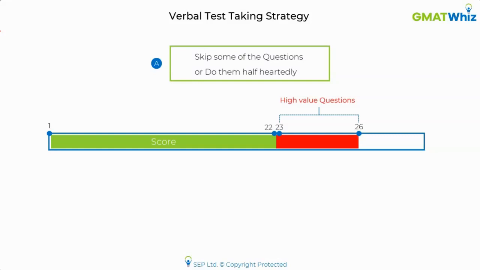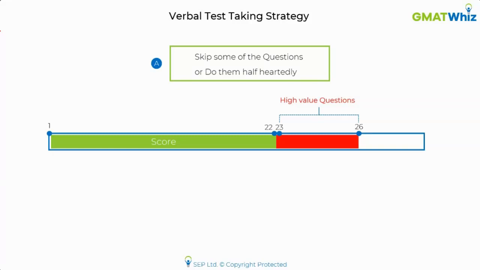So all the effort that I did till now, I solved 22 questions. I tried to get them right. I increased the difficulty level to a point where the GMAT started serving me hard questions. And now all I do is I get them wrong. Probably there can't be anyone a bigger fool than me. Basically, I have actually screwed up everything if I go for option A, and in fact, option C is even more disastrous if you are actually skipping the whole passage entirely.